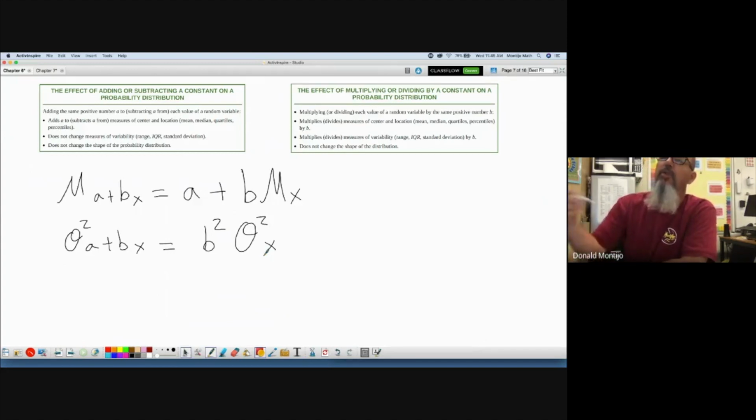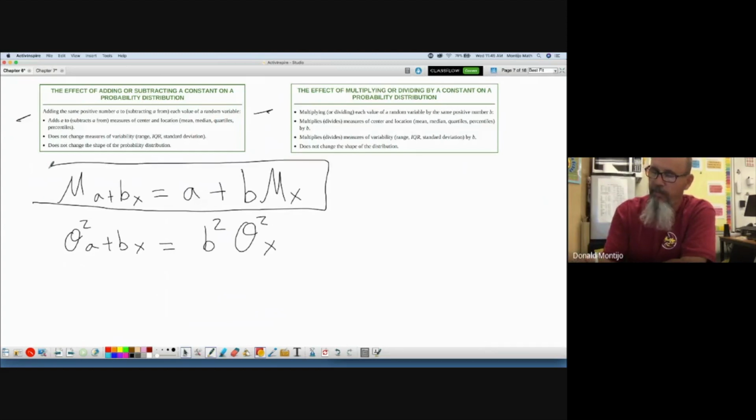Why? Because we really want to get back to the standard deviation, and to take the standard deviation, we have to take the square root of the variance. So these two tables are giving us the rule for mean and the rule for variance.